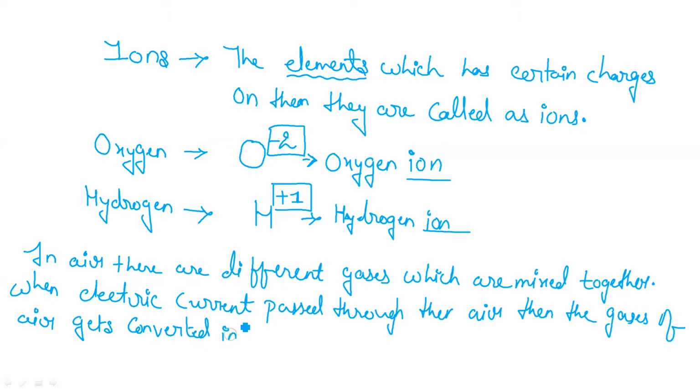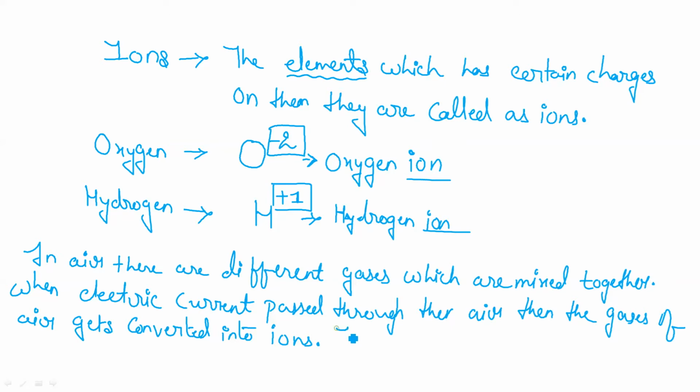If oxygen is there, it will attain a charge of 2 minus. If hydrogen gas is there, it will attain a plus 1 charge. If nitrogen gas is there, it will attain a minus 3 charge. Like this, all the gases will attain charges and become ions.